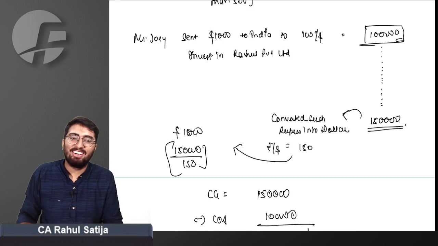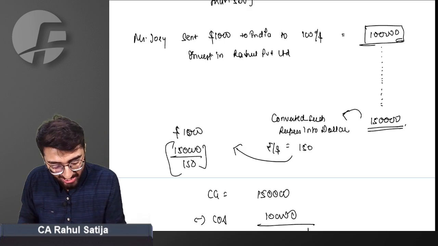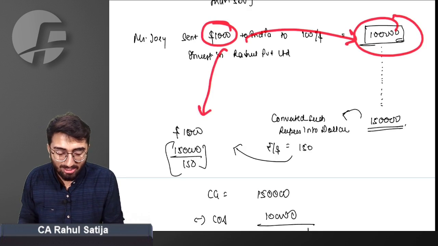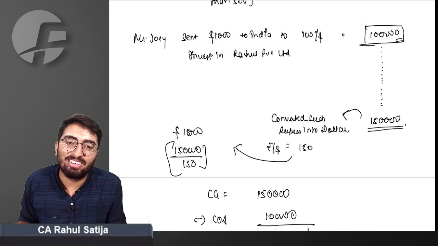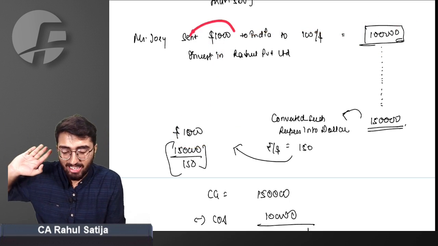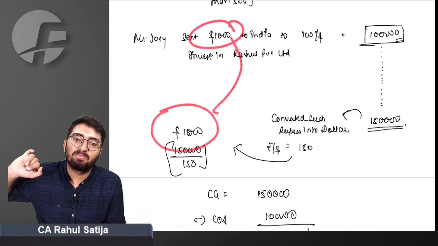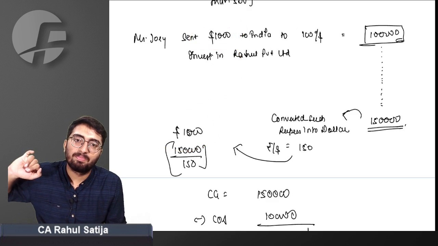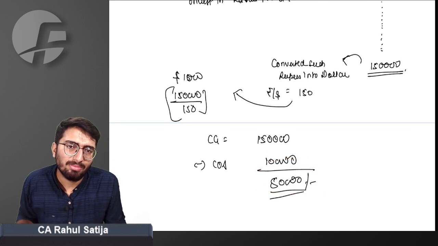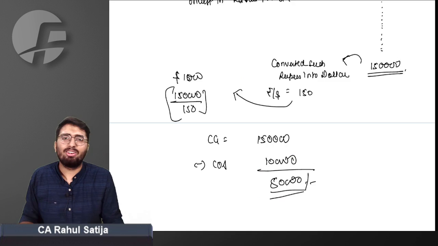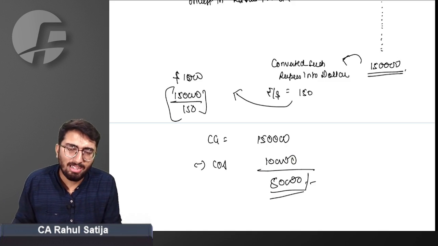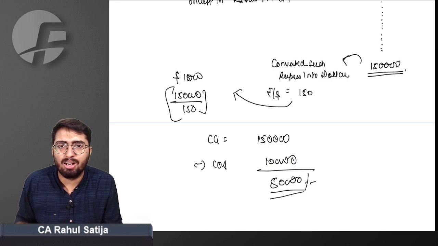Oh my God. What can you see? He invested $1,000 in Rahul Private Limited, and he took $1,000 again from Rahul Private Limited after so many years of hard work, after so many years of patience. Whatever he invested, he takes back the same thing. But the government still wants tax. Do you think it is justified in regard to Mr. Joy? The right answer is it is not justified.